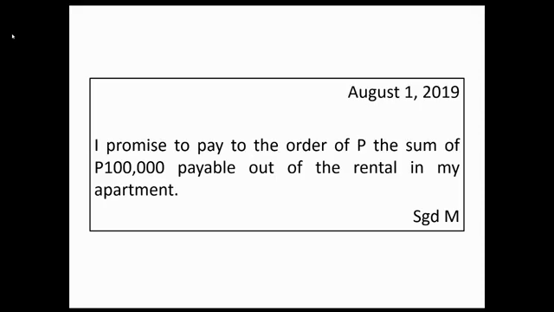Illustration. August 1, 2019, I promise to pay to the order of Pay the sum of 100,000 payable out of the rental in my apartment. Okay, you will notice that the indication of the particular fund is the source of payment. So if there is no rental, he will not be paid. Conditional. That's why the instrument becomes non-negotiable.